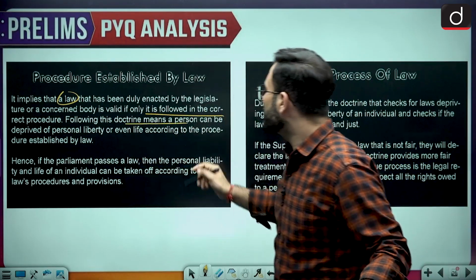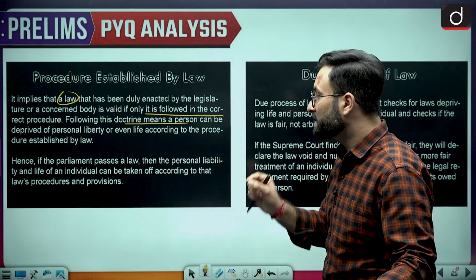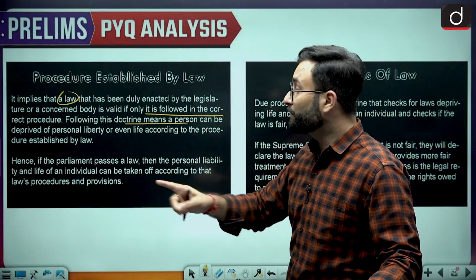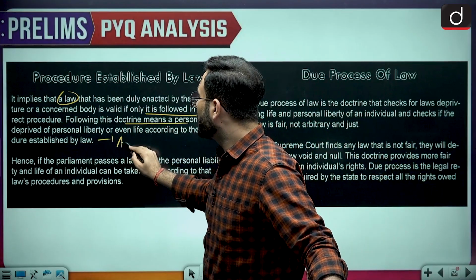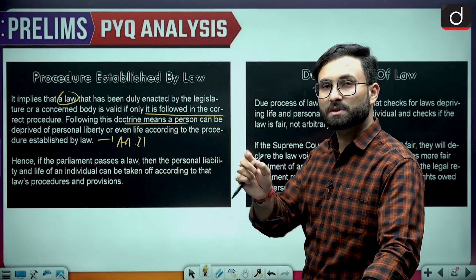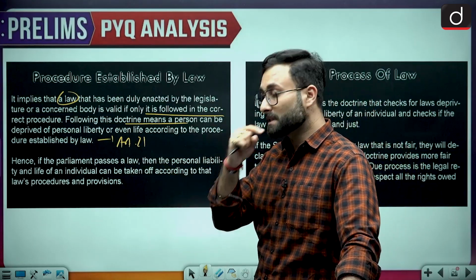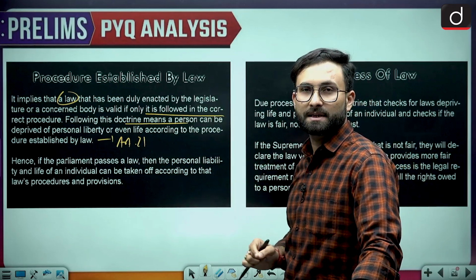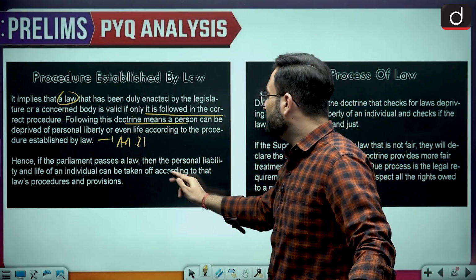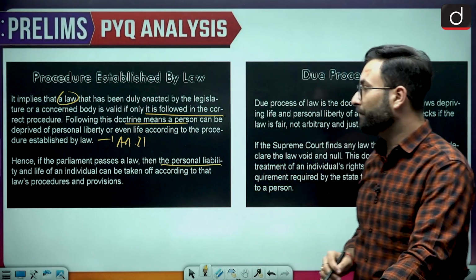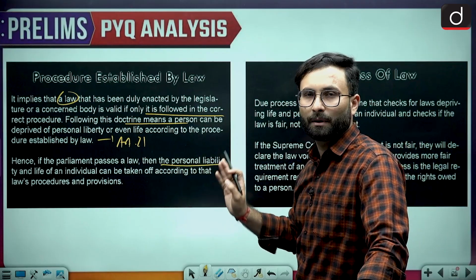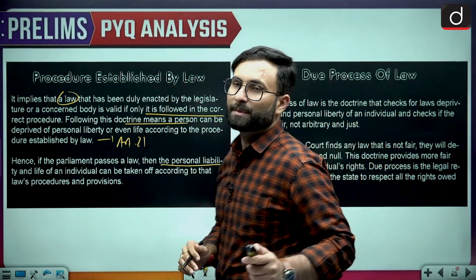Following this doctrine means that a person can be deprived of personal liberty or even life according to the procedure established by law. That is what is written in Article 21. The State can take life as well if there is a procedure established by law. That is the rationale which is given behind capital punishment as well. Okay, hence if Parliament passes a law, and the personal liberty or the life of an individual can be taken away according to that particular procedure and provisions. Okay, so that is procedure established by law.